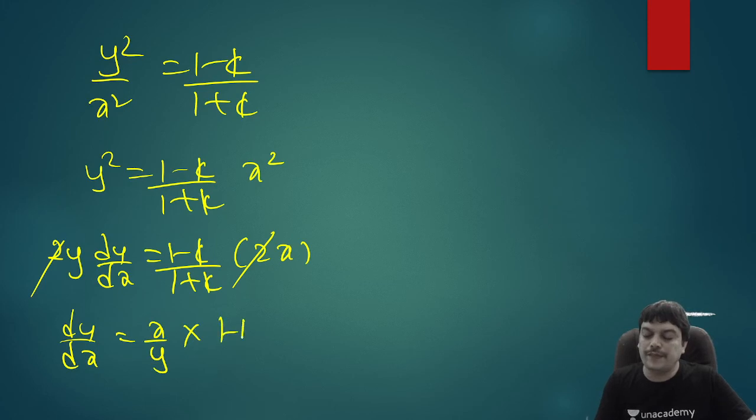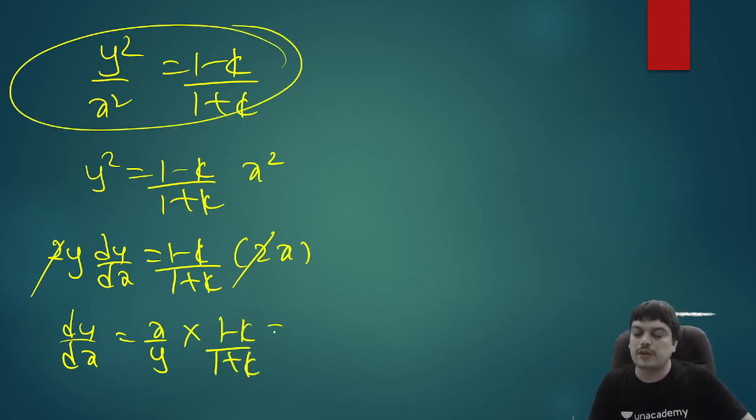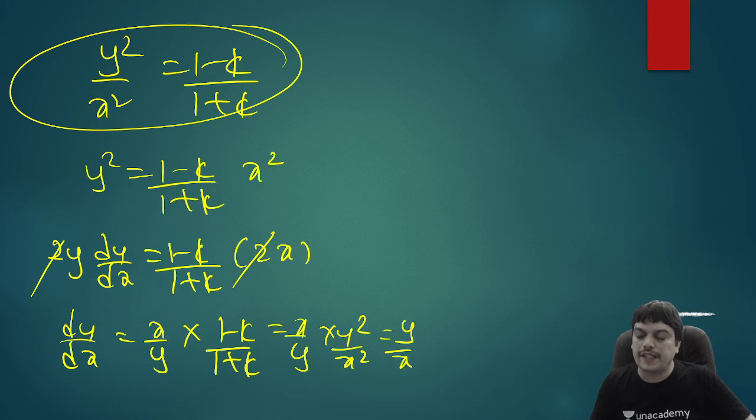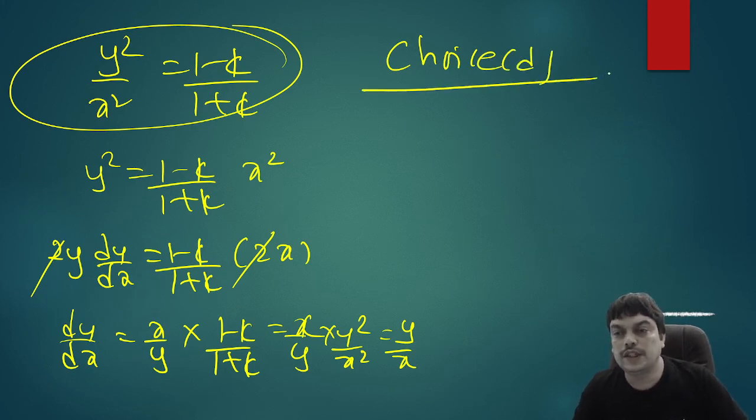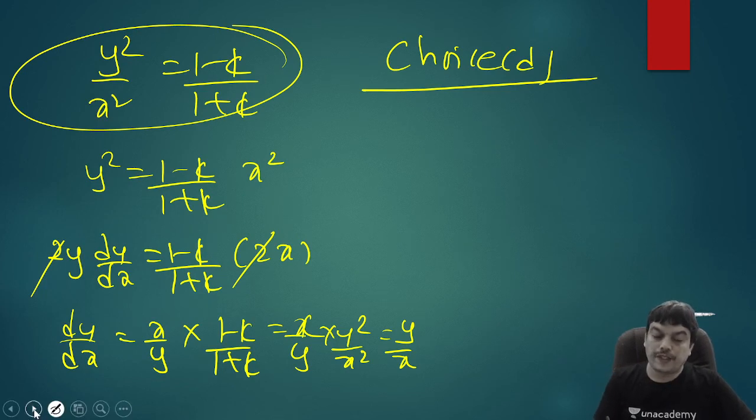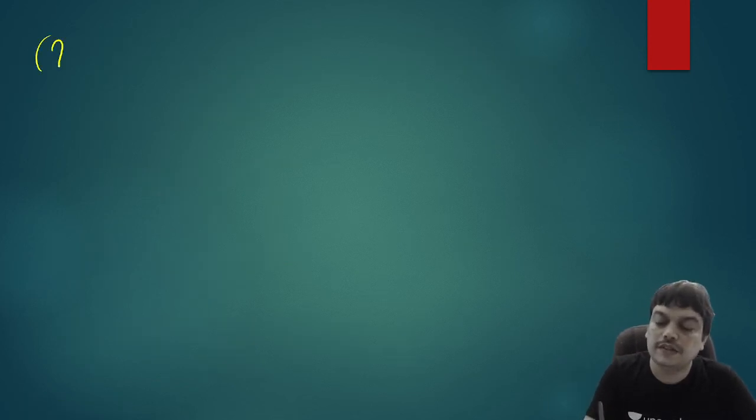Again, you cancel this 2, you'll get dy by dx equal to x by y into 1 minus k by 1 plus k. And you already know that 1 minus k by 1 plus k from here is y square by x square. So you can write x by y into y square by x square. And if you cancel this, y will remain in numerator, x will remain in denominator. So you get the answer as y by x, and that is nothing but choice D. So the correct answer for this question is choice D. So even this is a simple question. Then let us take up the 8th question.